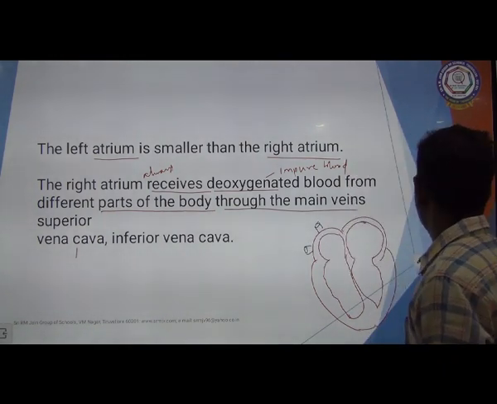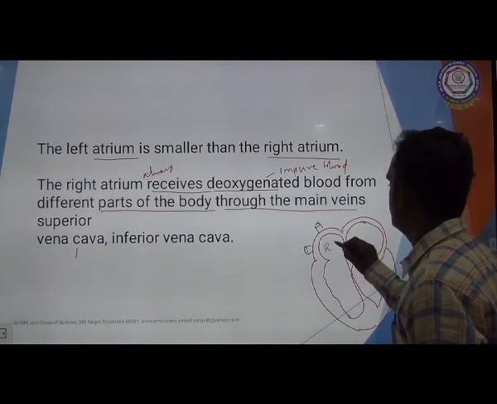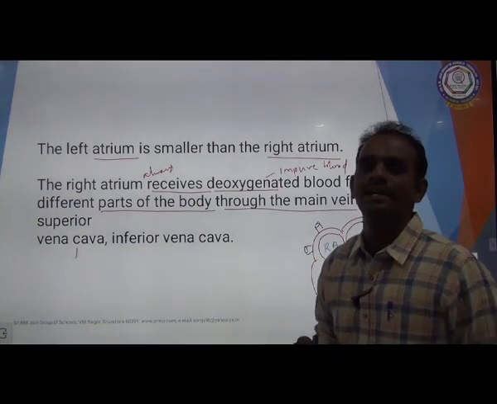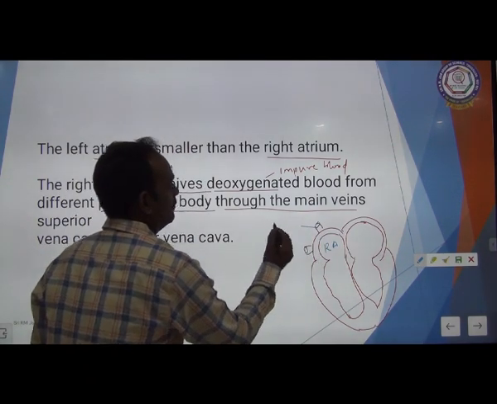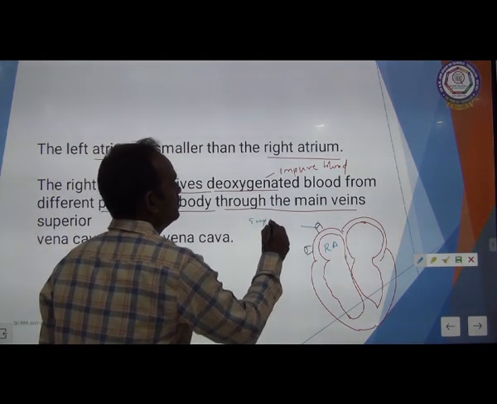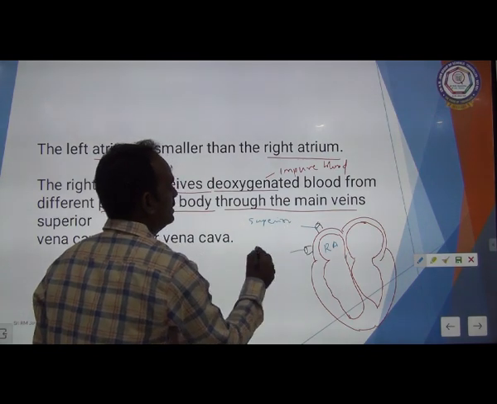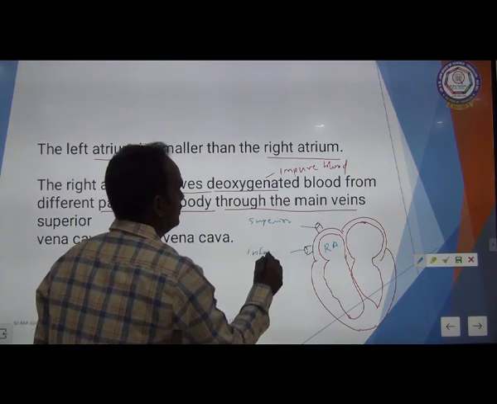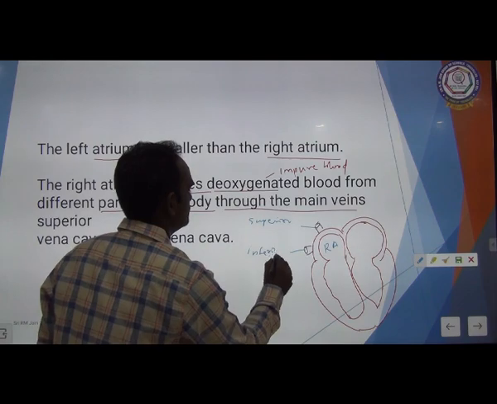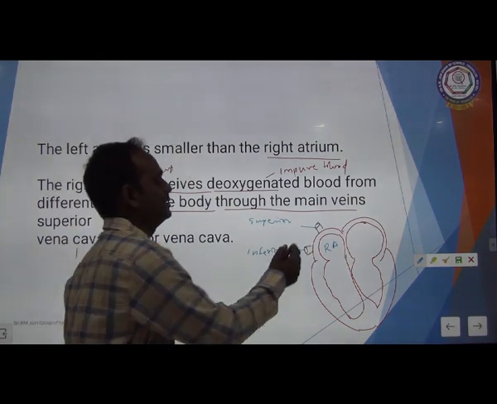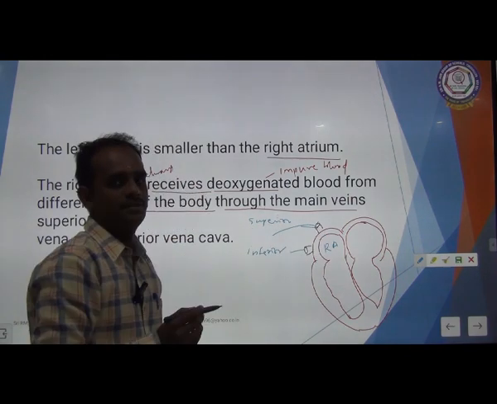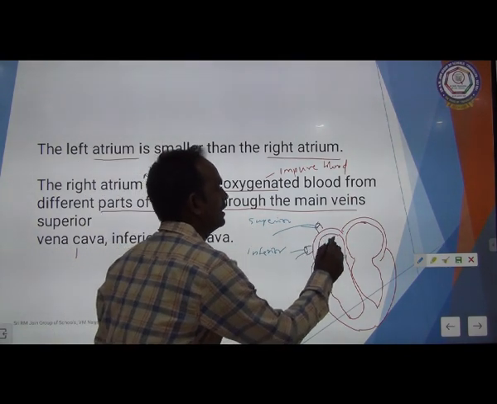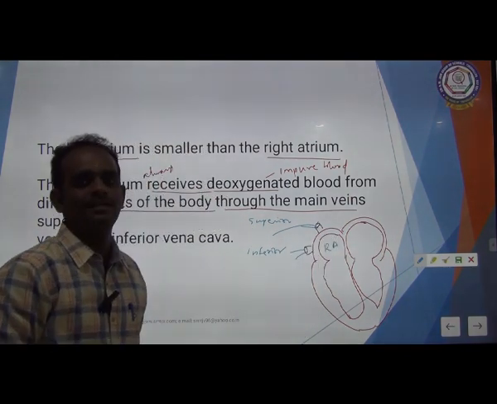So this is the right auricle or right atrium, and this vein is the superior and this is the inferior. Through these two blood vessels, the deoxygenated blood enters the right atrium.